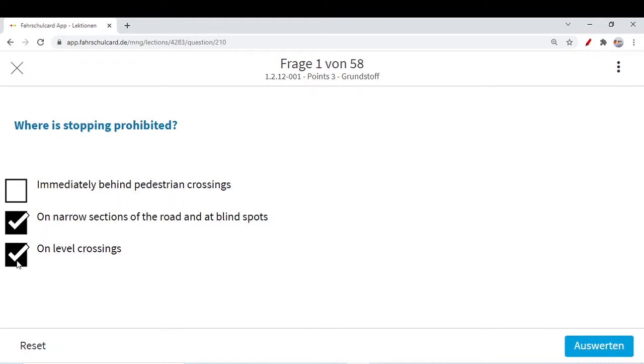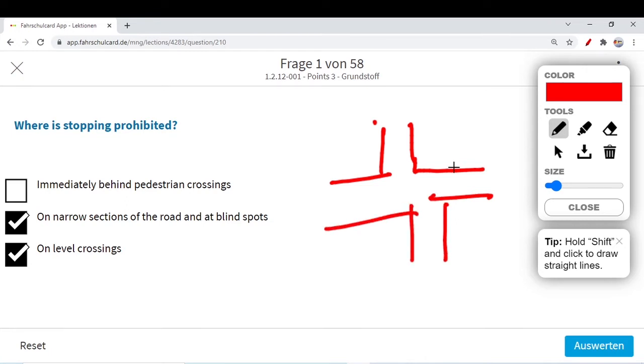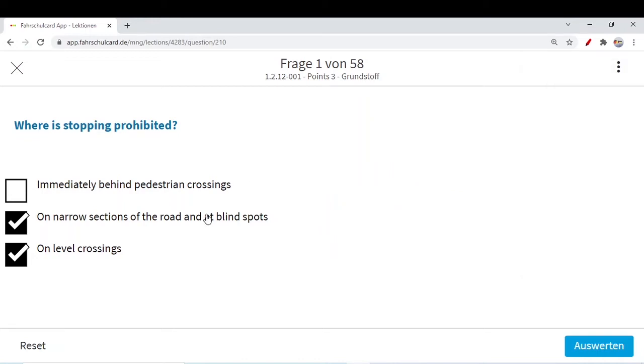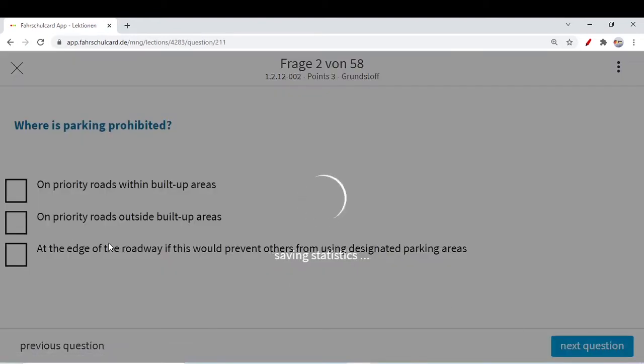I hope you understand this term level crossing. I will quickly explain it here. So what is actually a level crossing? Like this, for example, cars are coming from here, oncoming traffic, so that is called a level crossing. You cannot stop on a level crossing, otherwise you will obstruct or create problems for the flow of traffic. Let's move to the next question.